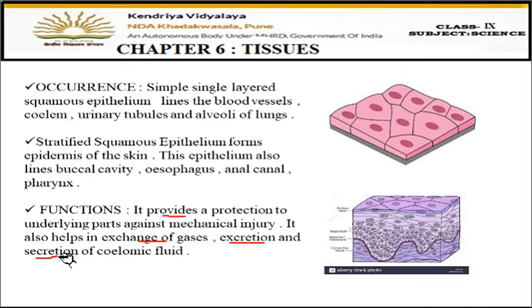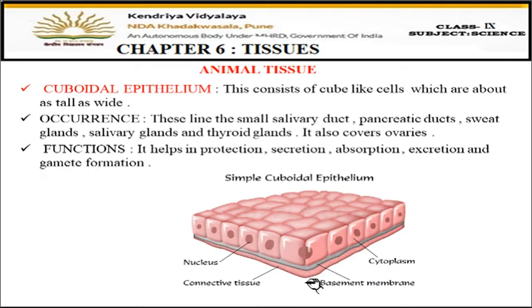Fine. So in short, if you want to write, you can write like this. This is the first type of epithelial tissue, that is squamous epithelium, which again has two types. One is simple squamous, when it is single layered, and if it is multi-layered, then it is called stratified squamous epithelium. Now let's move on to the next type of epithelium cells, that is cuboidal epithelium.